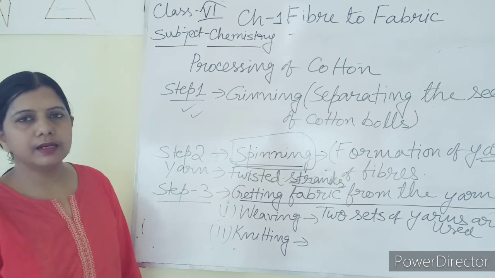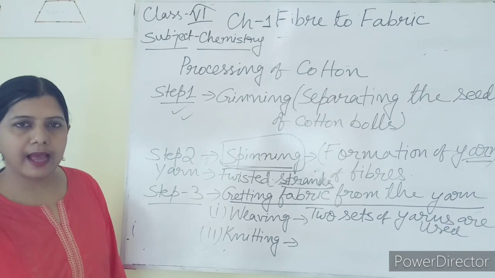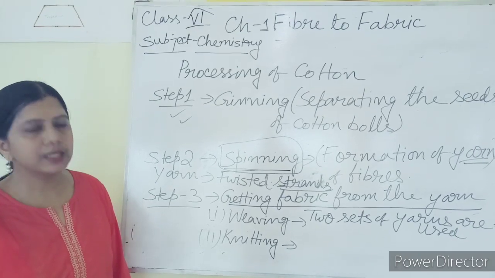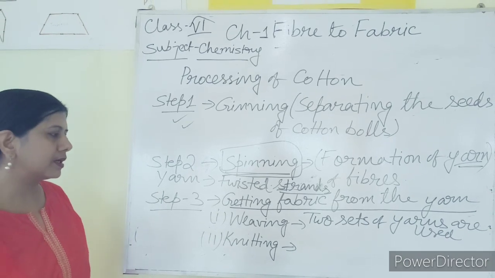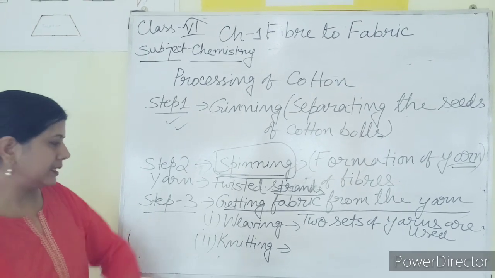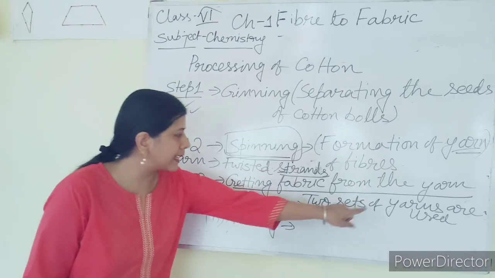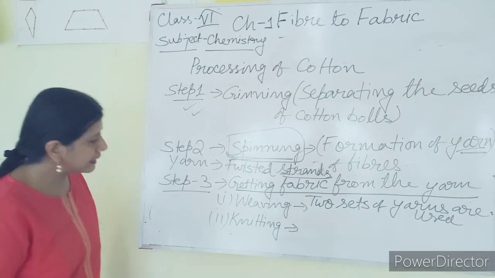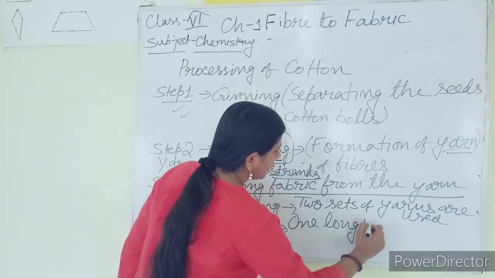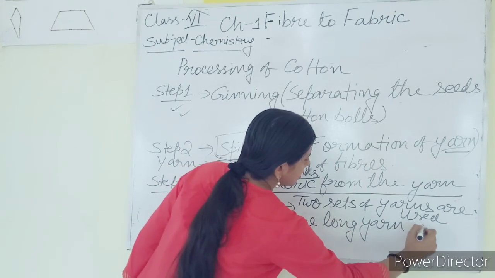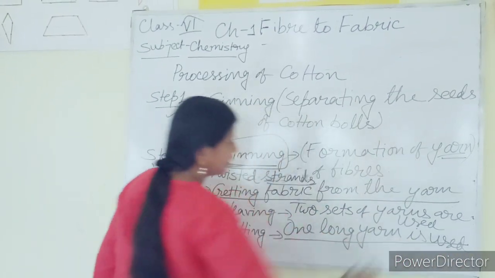Weaving is generally done in power loom or hand looms. Hand looms means by using hand, and power loom means in machines where large amount of fabric can be generated using the yarn. Knitting. What is the difference between weaving and knitting? Here in weaving, two sets of yarns are used. For knitting, only one long yarn is used.